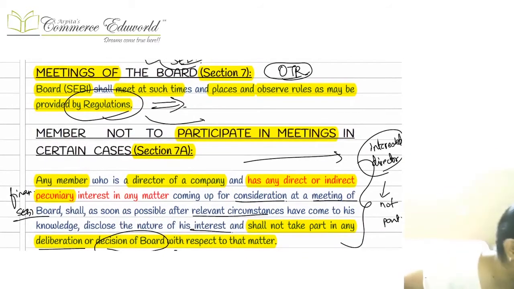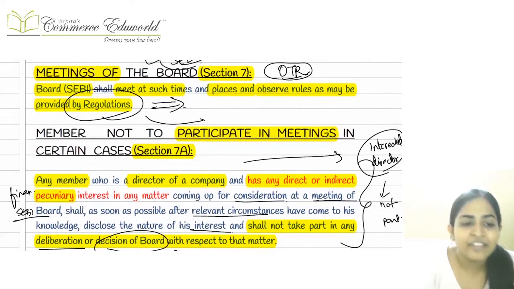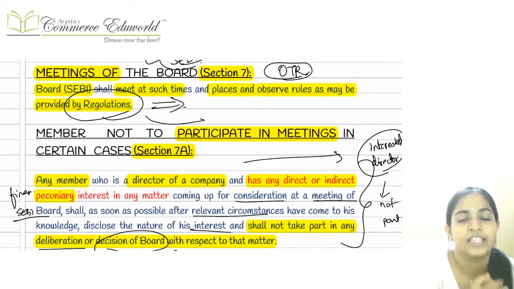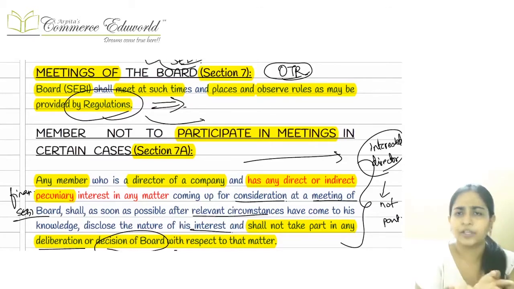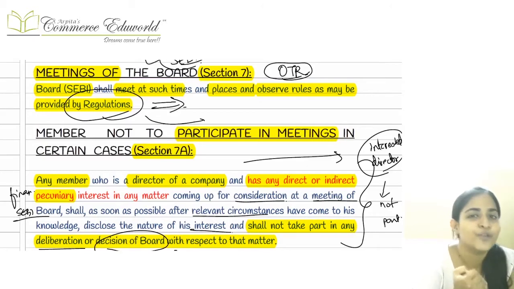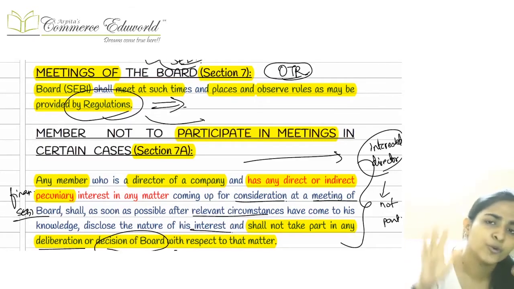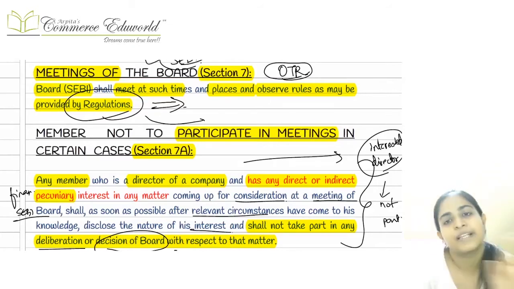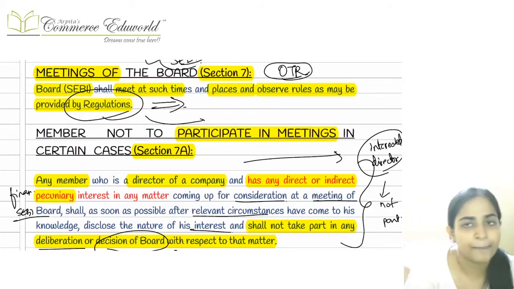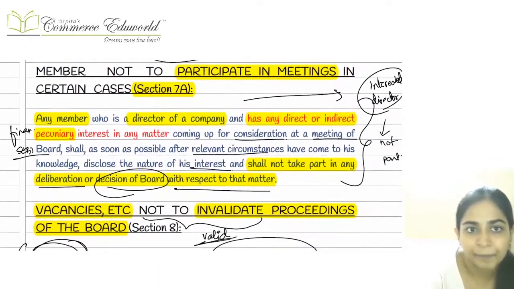Right. The next section was a one-time read section, meetings of the board. Whenever SEBI wants to discuss anything with its members, whenever it wants to conduct any particular meeting, it can call for the meetings. There is no problem. However, we do not have those provisions, because the meetings will be conducted as per the rules specified in the regulations separately. But the important thing here was SEBI can also call for a meeting, right?